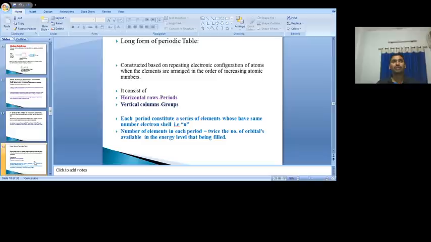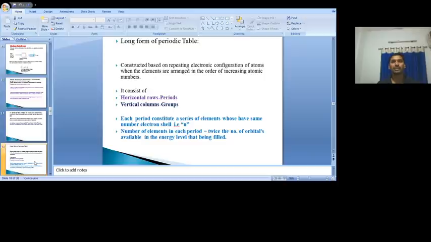When we see each period, how many elements are present? 1, 2, 10 or 100? How many elements are present in each period? We can easily calculate it by knowing the number of orbitals available in that period, because each period starts with a new principal quantum number. You know the principal quantum number is 1, 2, 3, 4, 5.